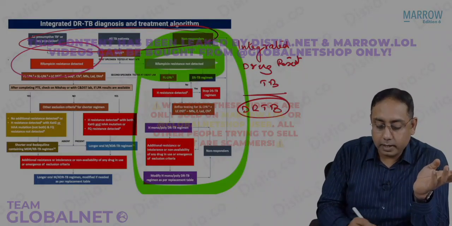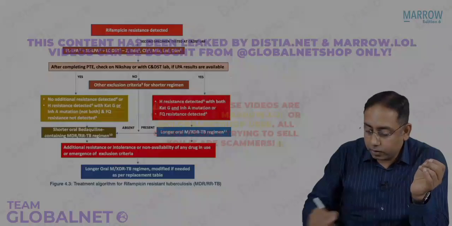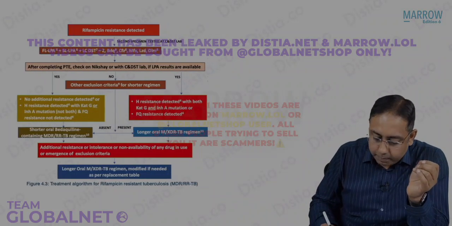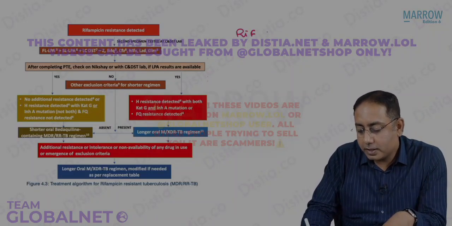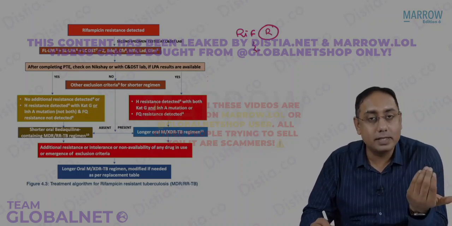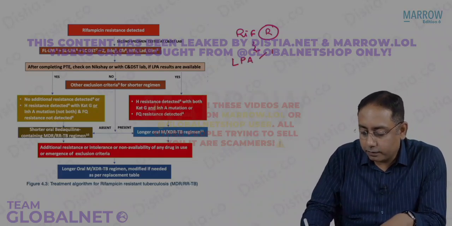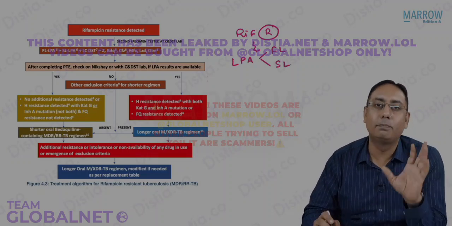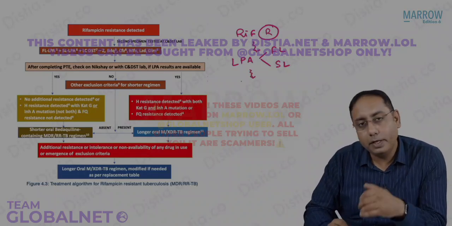So I'm on this area now. I need to talk about the rifampicin resistant detected. If rifampicin resistant is detected, what are we going to do now? It's very simple again, not at all complicated, beta. In case the patient is rifampicin resistant, you should check for the isoniazid and the second line both. So you do the LPA for both the first line drug, that is isoniazid, and the second line drugs, that is all the group A, group B drugs. Now based on this, you may find some resistance.